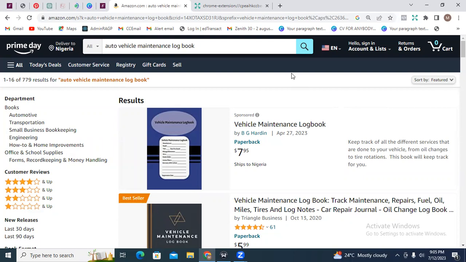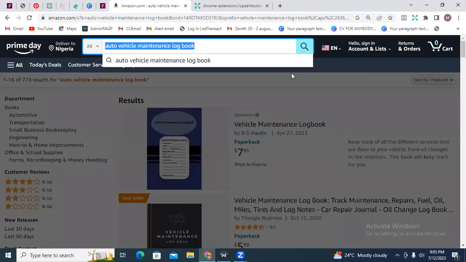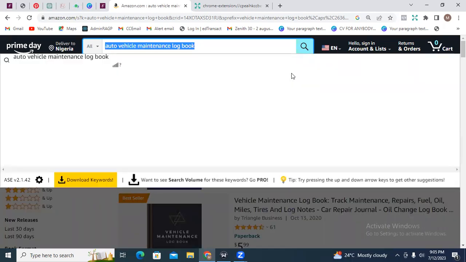All right, so let's look at the 8th one, which is spirituality. I know that it's actually a very broad niche, but we are going to be able to niche it down.